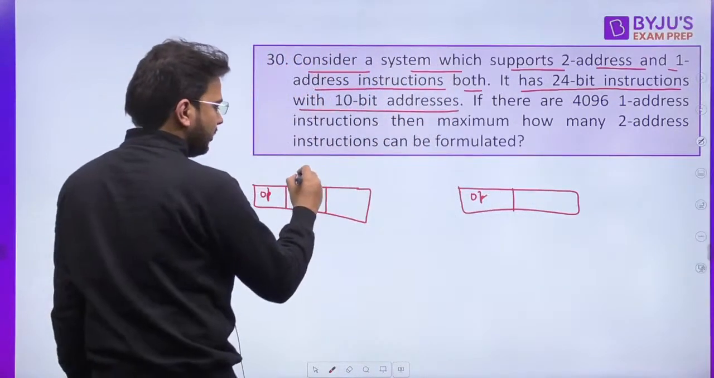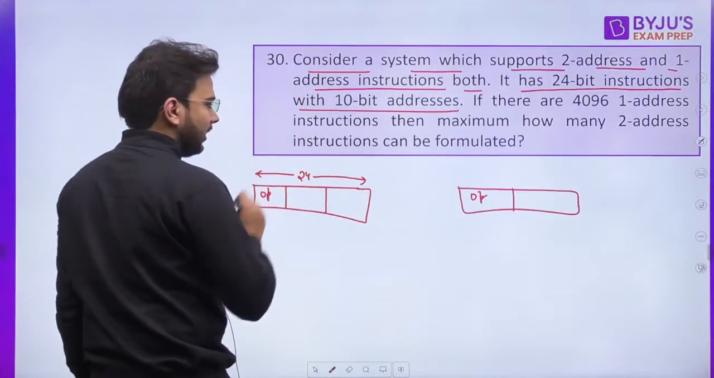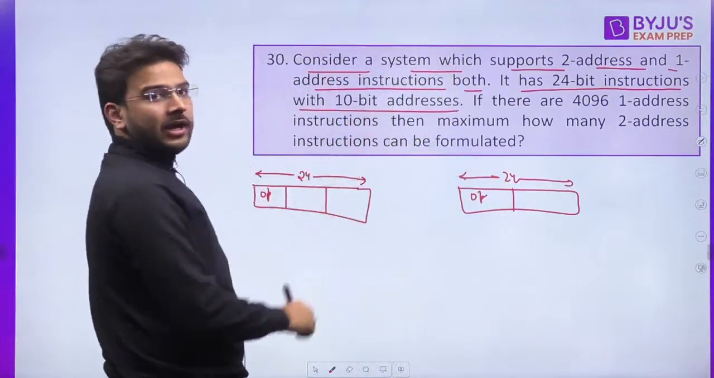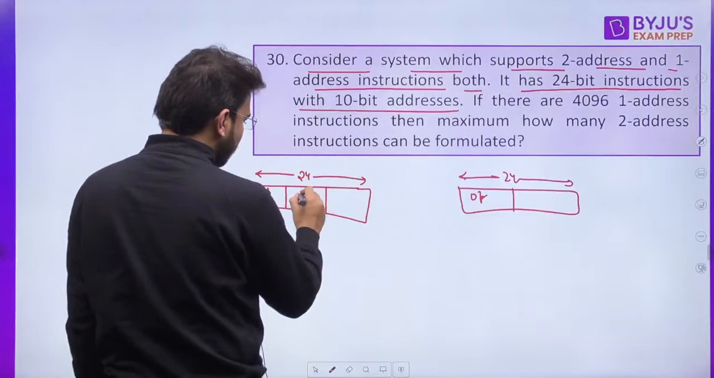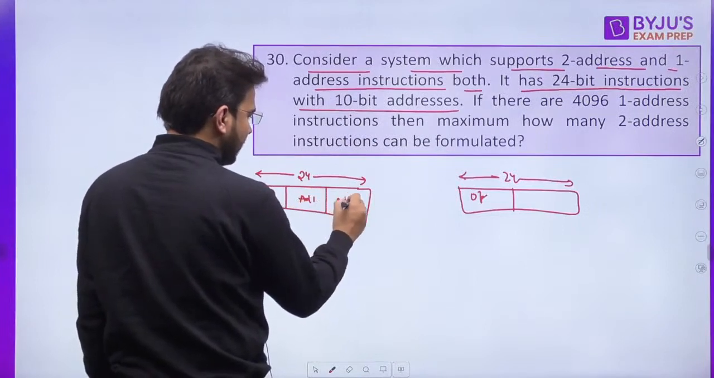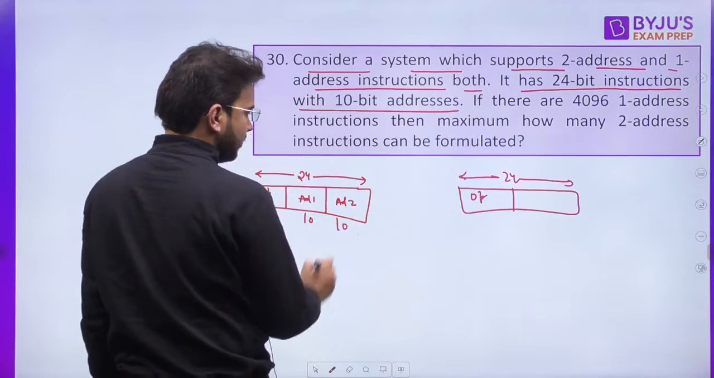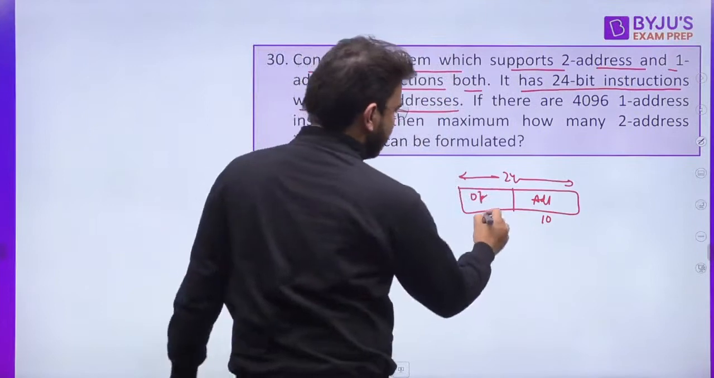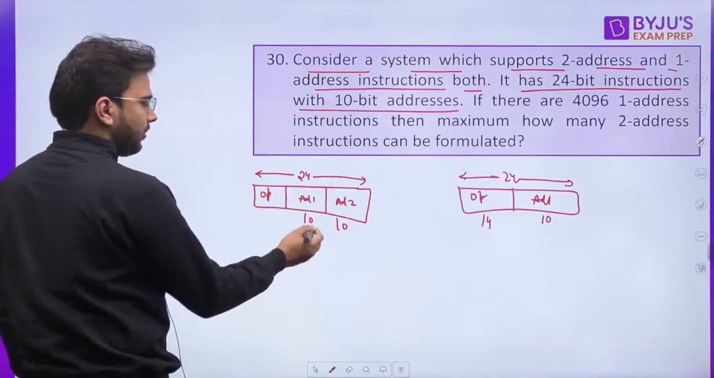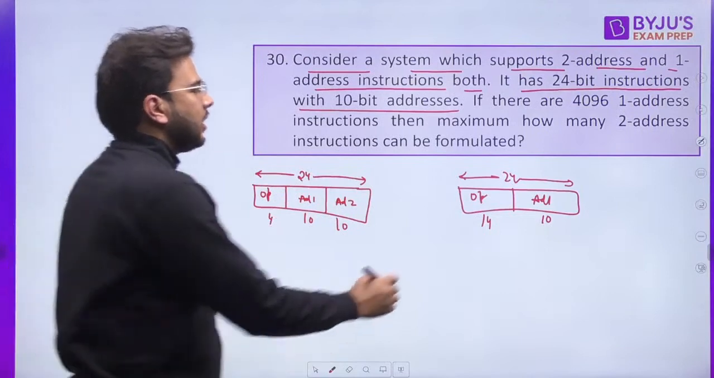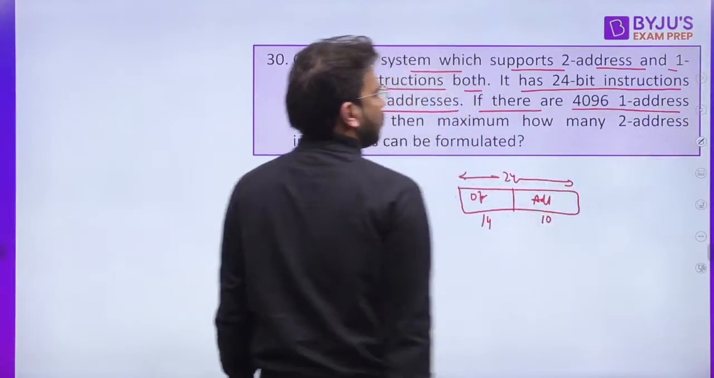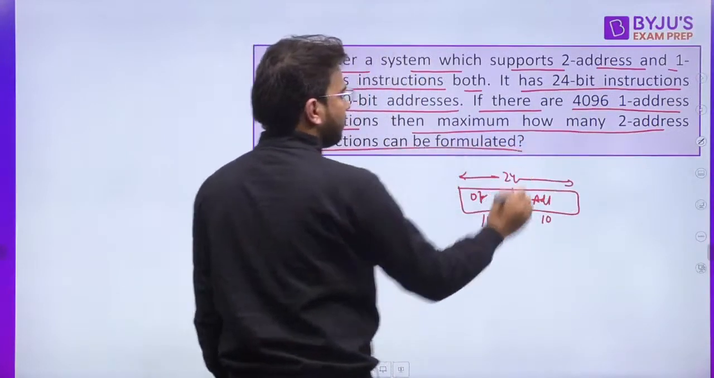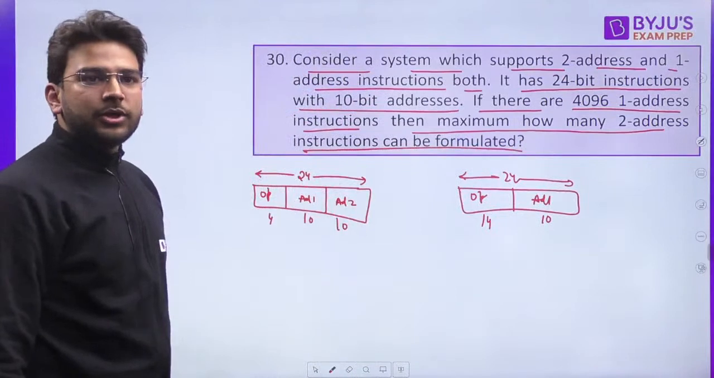24-bit is the instruction length, and here it is also 24 bits. Clear? And 10-bit addresses. Let's name them address field 1 and address field 2. So here it is 10, here it is 10, and here also it is 10. So 24 minus 20 is going to be 4, and 24 minus 10 is 14. Clear? Now it is saying if there are 4096 1 address instructions, then maximum how many 2 address instructions can be formulated? Yes guys, what should be the answer?